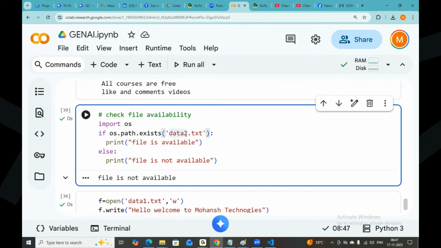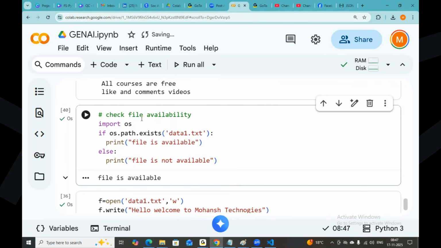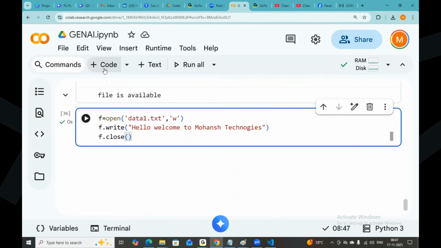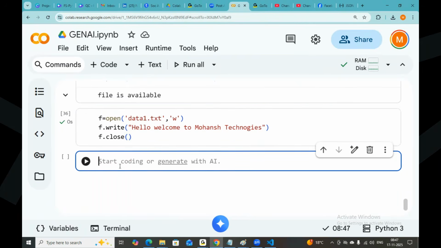Okay, let me do one thing. Finally, data.txt is available, data1.txt is available. Finally, I want to remove data1.txt. So we saw how to create the file, how to append the data, how to read the data, and how to check the file availability. Now the final operation is the delete operation: how to delete a file from a system.